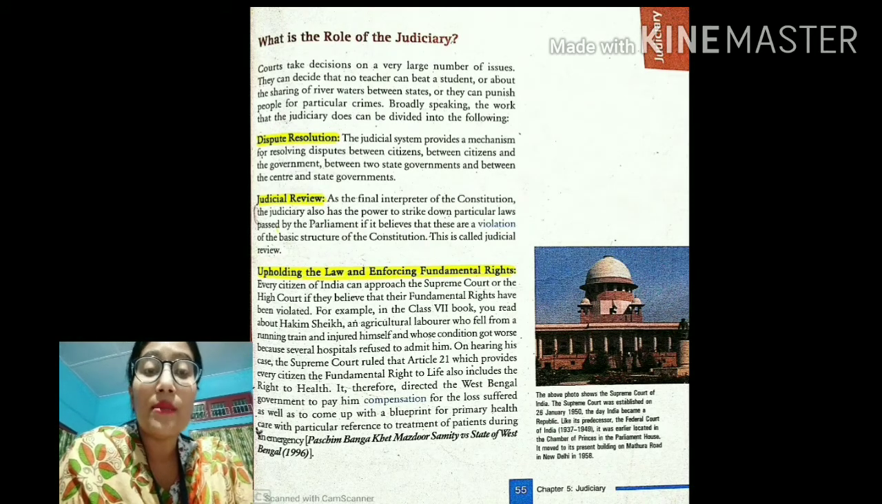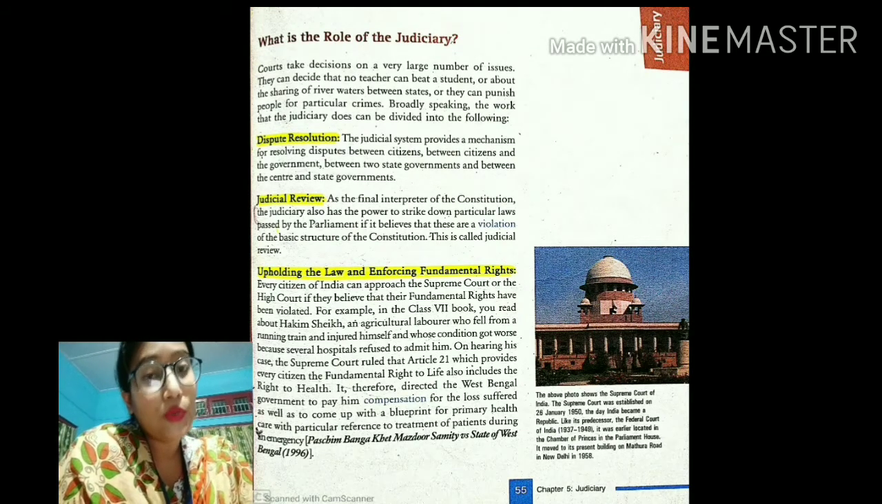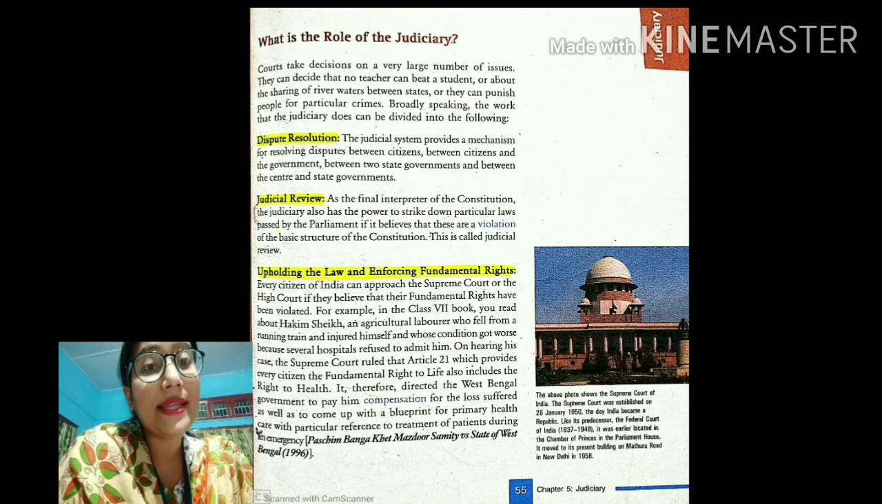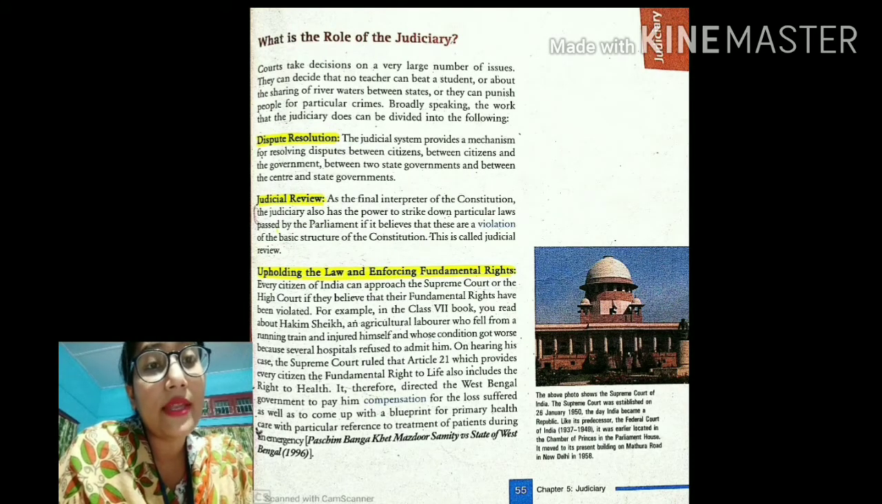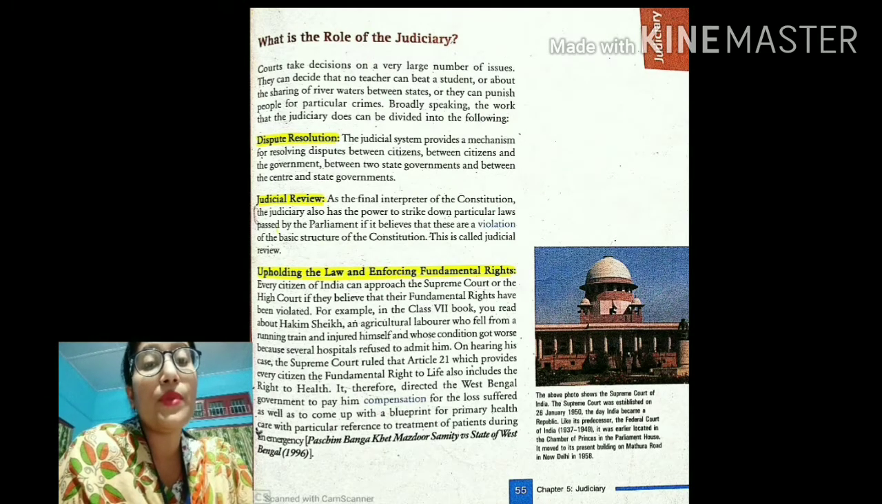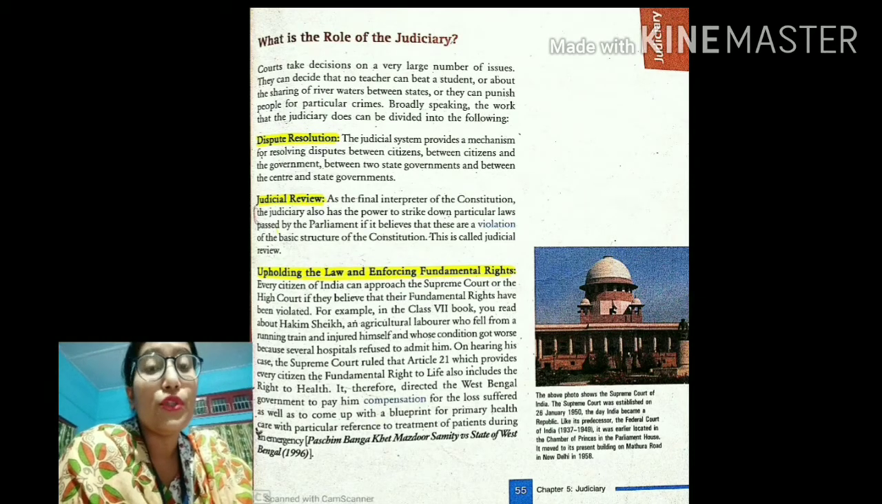We all know that in a democracy, every person has the right to speak up, every person has the right to raise their voice. So for that, we are given certain fundamental rights. We also have certain articles. For example, Article 21, which guarantees the right to life of a person. So under this right, here one example is given, that one farmer who was injured, he moved to the Supreme Court, and the Supreme Court ordered the state to give him compensation for his injuries. So this is how the judiciary can help the people to get fair trial or to get justice.